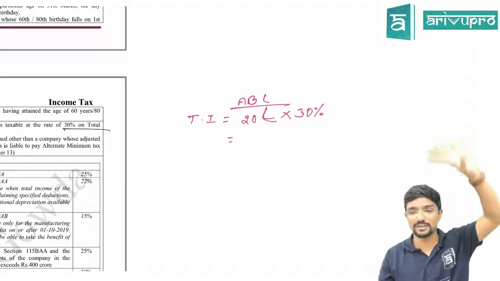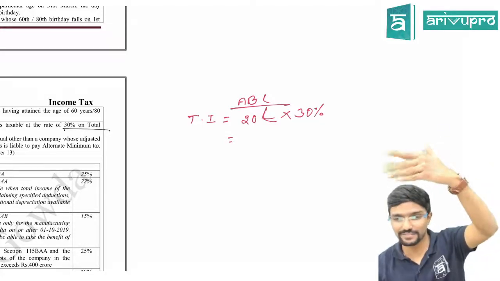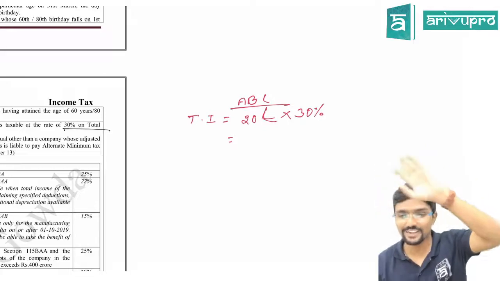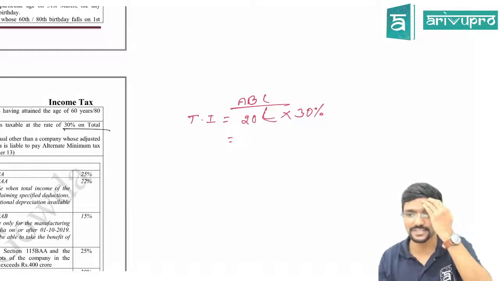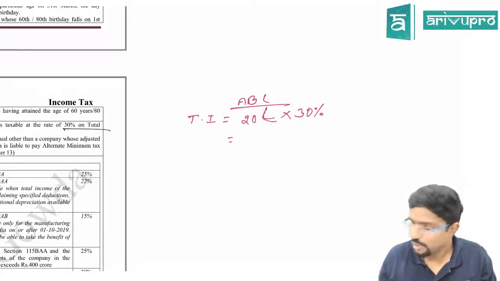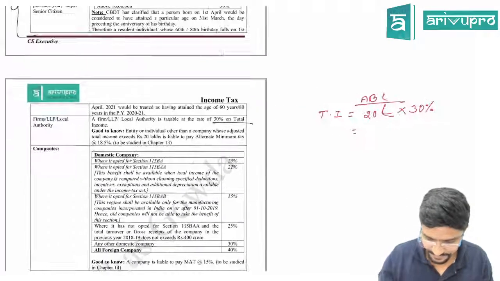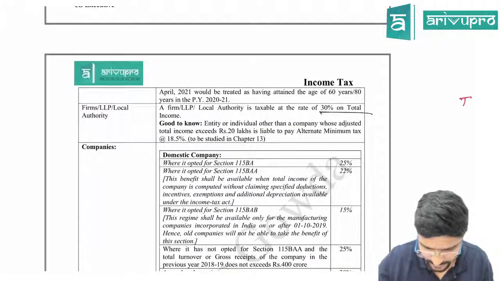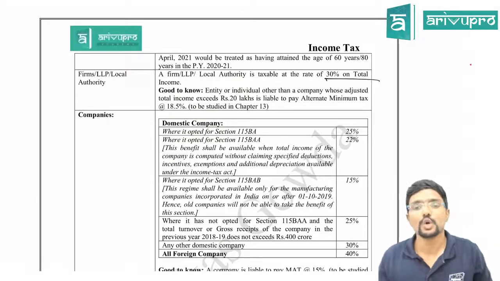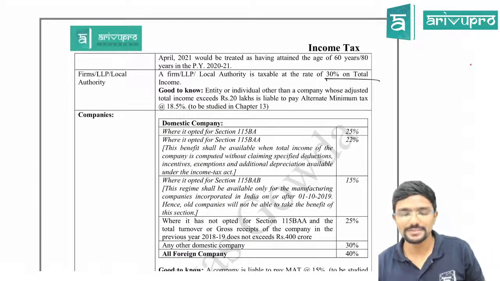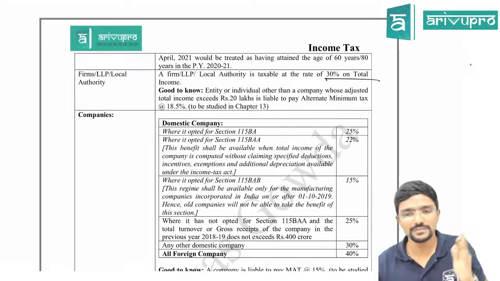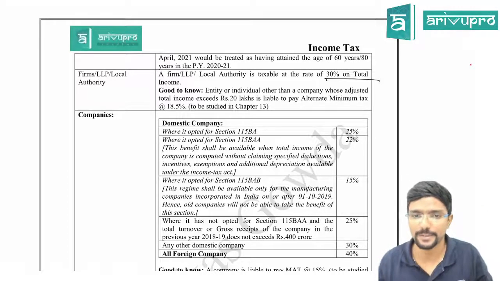Whereas for individuals and all, we did separate calculation: up to 2 lakh 50, 2 lakh 50 to 5 lakh, 5 lakh to 10 lakh, all those calculations are there. Good to know. Good to know means just have an understanding of this. We will cover this in a separate chapter later.